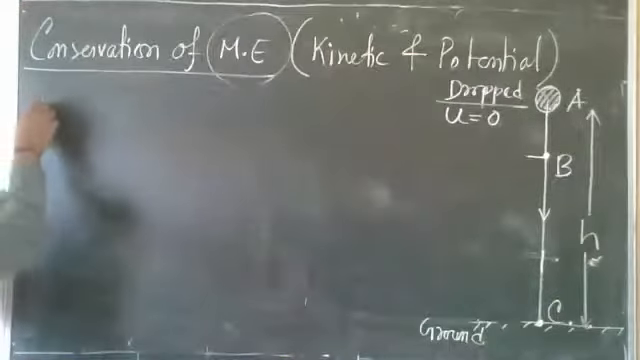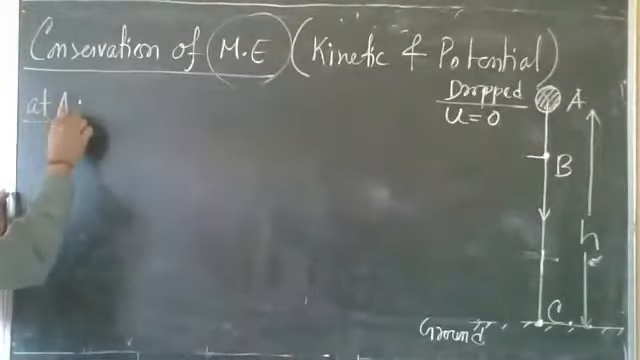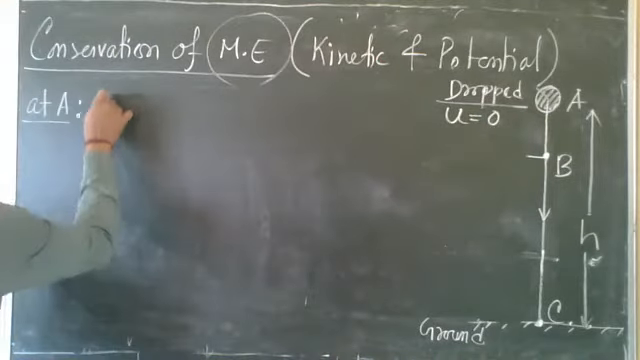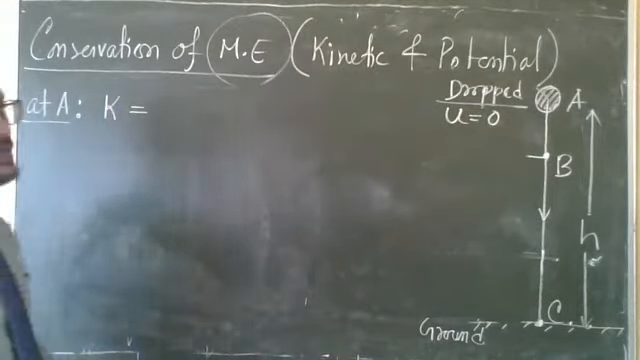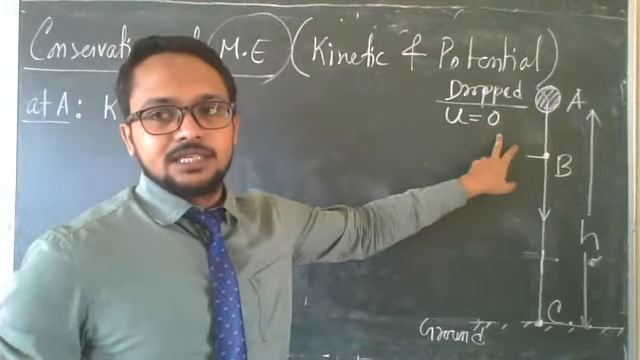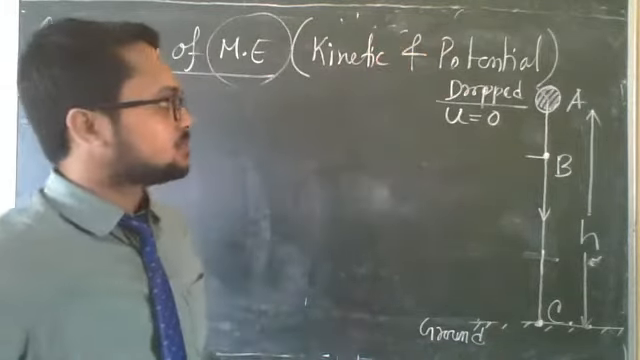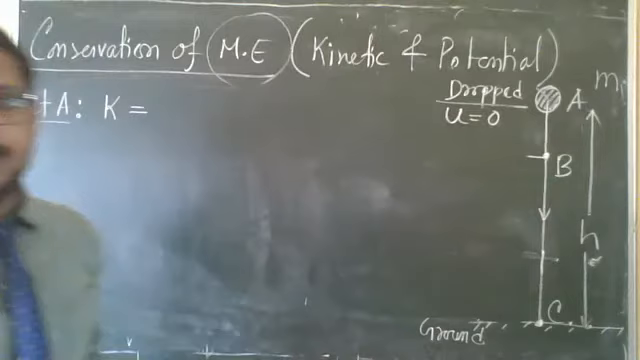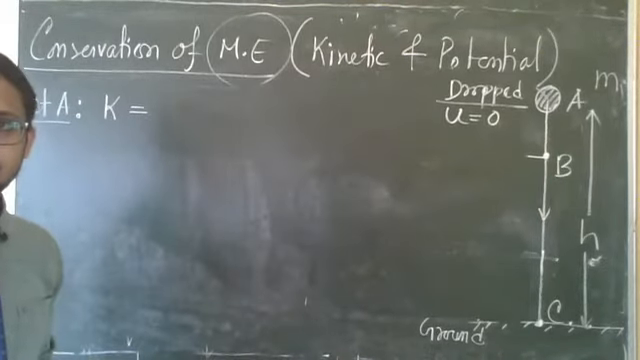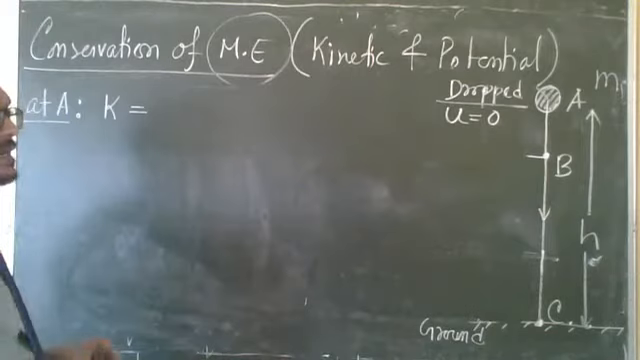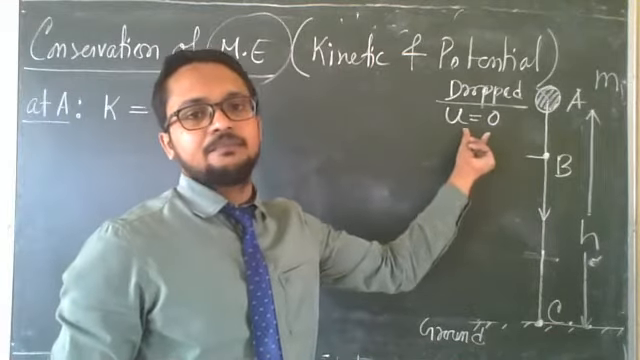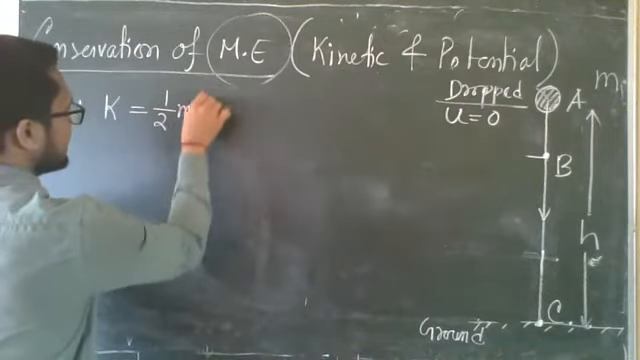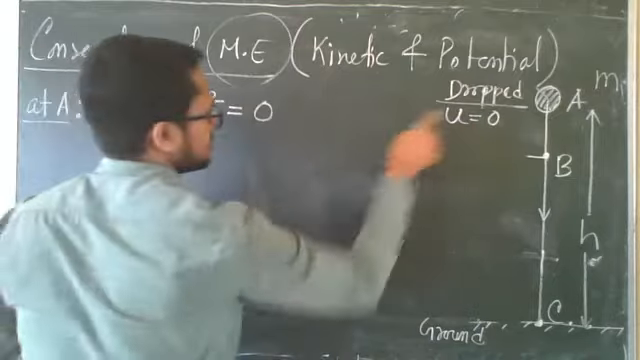Now you take point A. Which one is A? This point. At A, what will be the kinetic energy? u equal to 0, initial velocity equal to 0. It is dropped. Take its mass m. What will be the kinetic energy? Who can tell? Sir, 0. Kinetic energy is 0. Kinetic energy formula is half m u square, and u is 0, so it is 0.